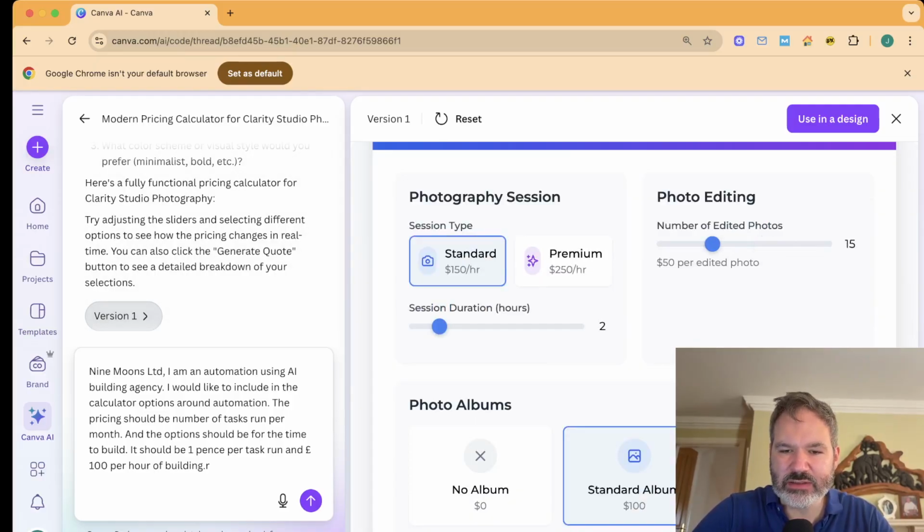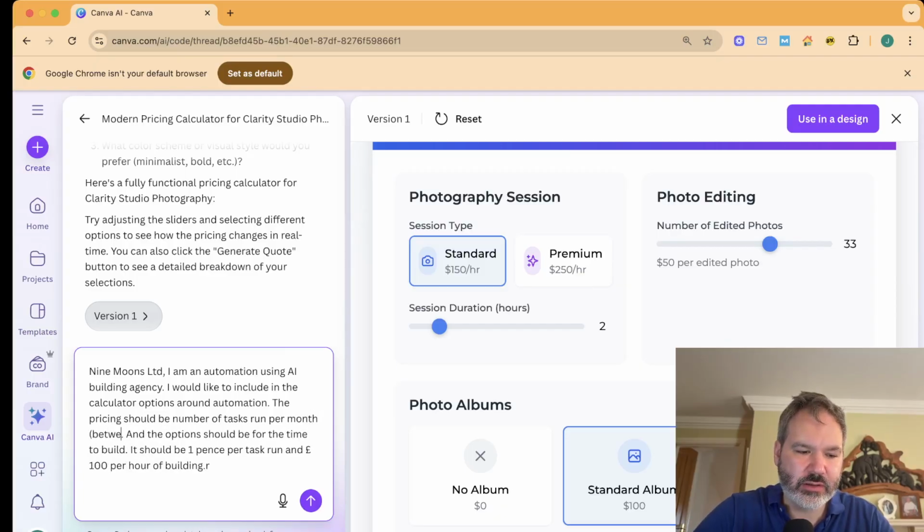So I said number of tasks to run per month, and maybe we need to have between 1,000 and 100,000. Well, let's make it 1,000,000. It should be one time to build.